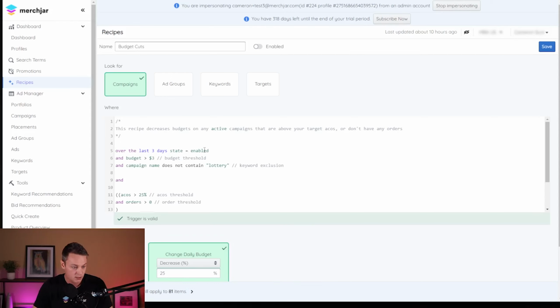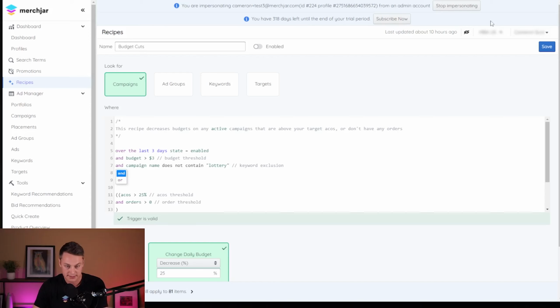And within our recipe here, we have an ACOS filter. So anything above 25% and has at least 0 orders for the campaign. The campaign does not contain lottery as a keyword and has at least a $3 budget. So you can make some adjustments to that if you want. If you want to not decrease budgets that are higher than $3, you want to make it 5 or 10, whatever that looks like. Or if you want to get rid of this campaign name exclusion, you can delete it or add a simple comment line with 2 slashes and it'll just gray it out and it won't count it